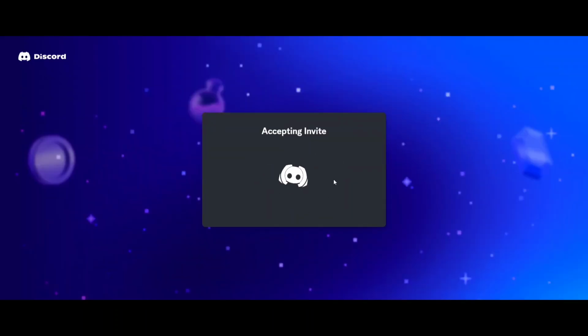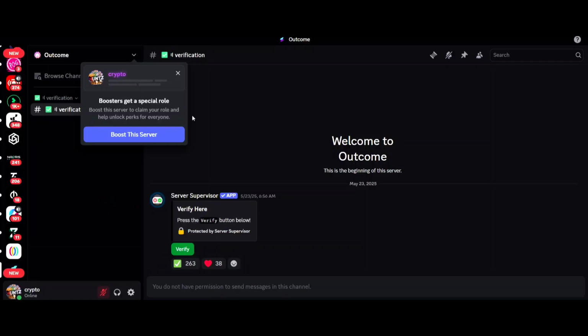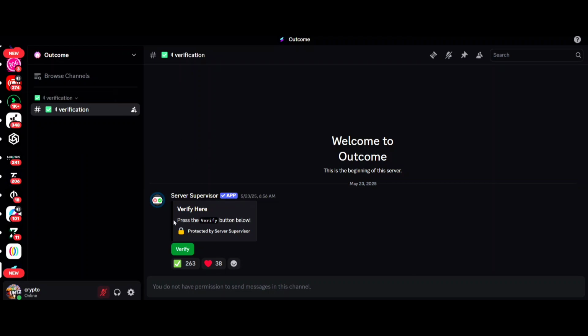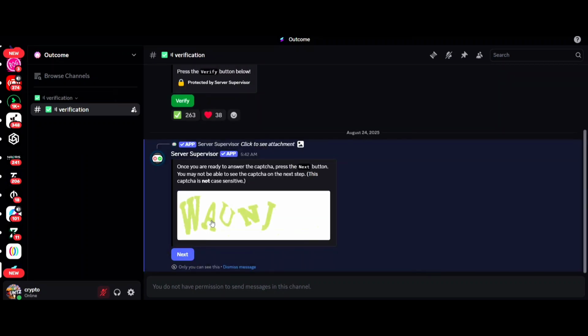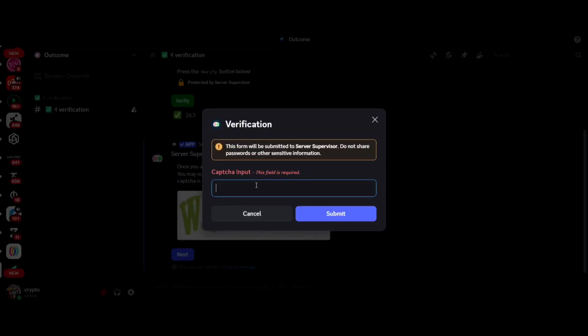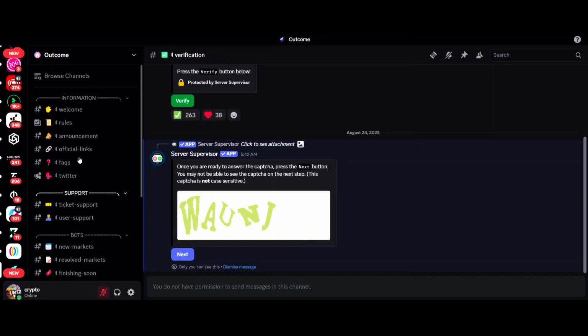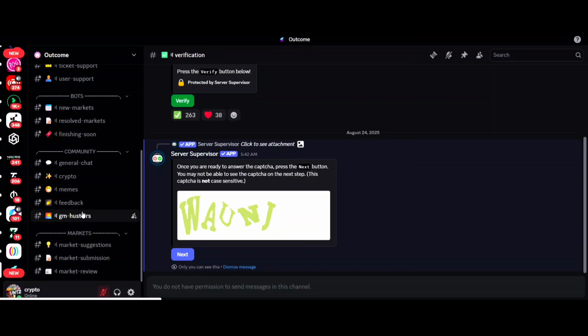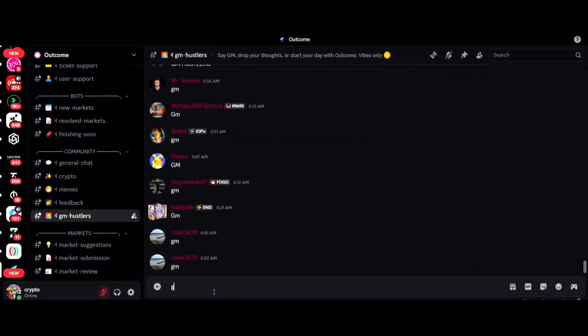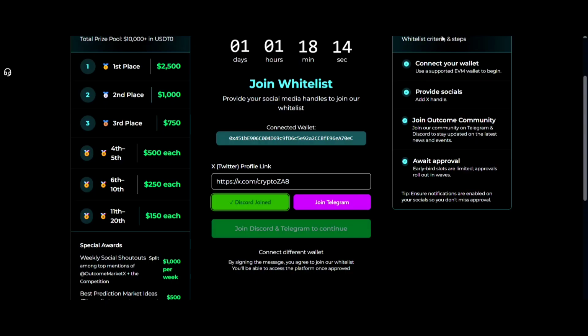Here it asks you to accept its invite. By joining their Discord channel, it asks you to verify. So you will need to type this, just like this, and then you click on the submit button, so the website knows that you are a human being, not a robot. And here you can talk with the other guys in the general chat. You can send a GM here, and then you can come back to the website, and you will see that there is a green option there. It means that you have joined their Discord, and you can join their Telegram channel too.